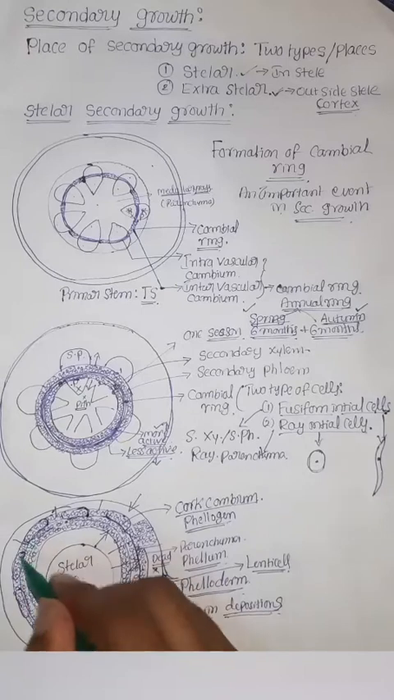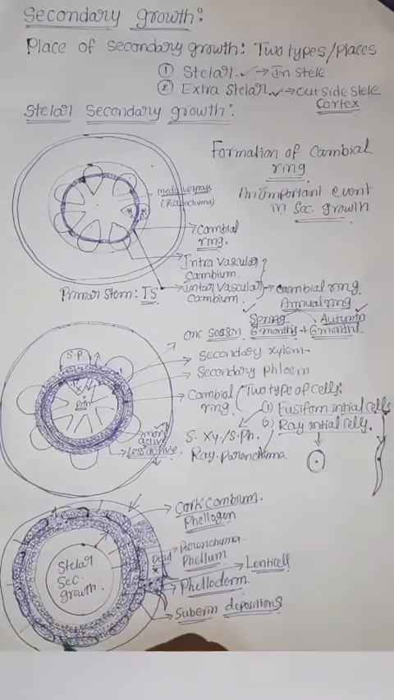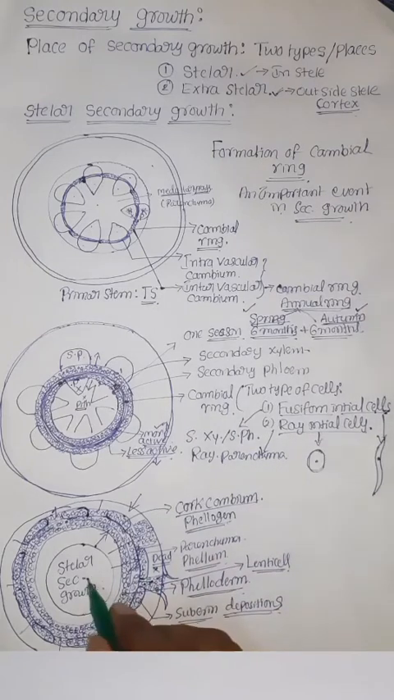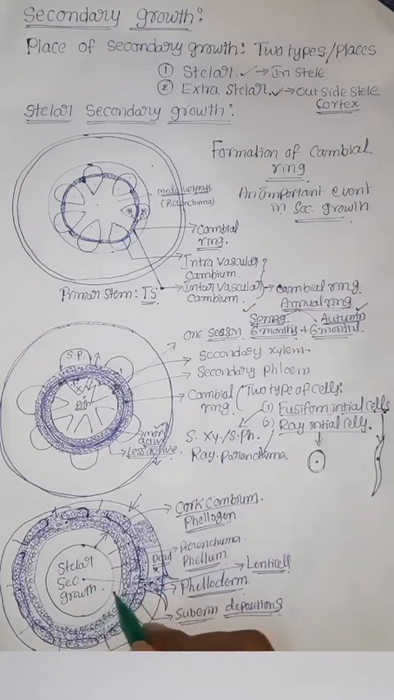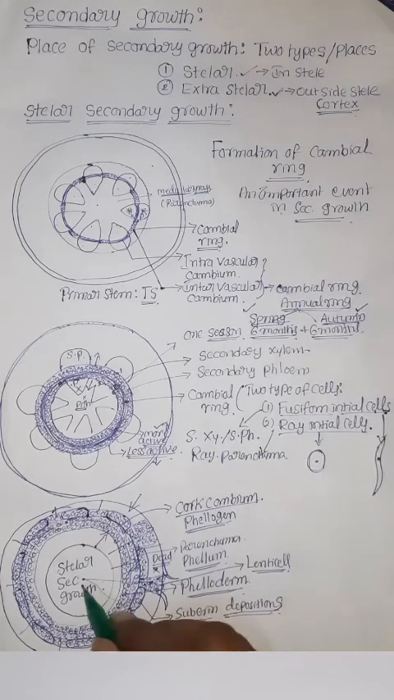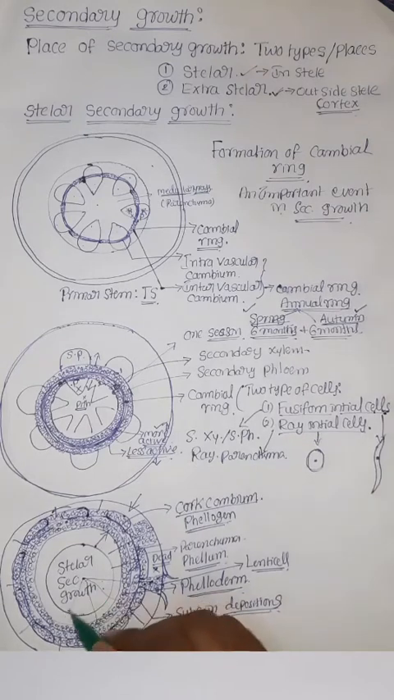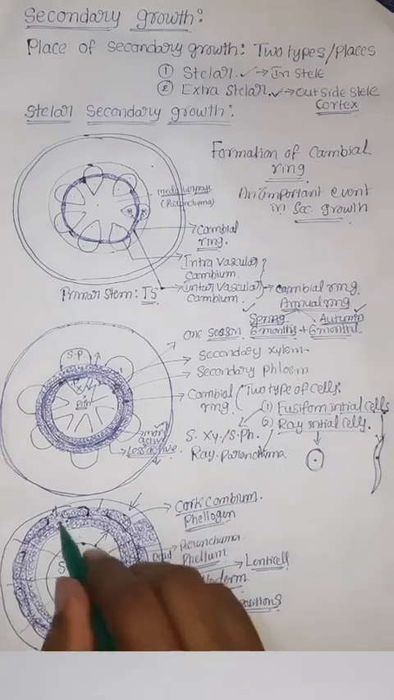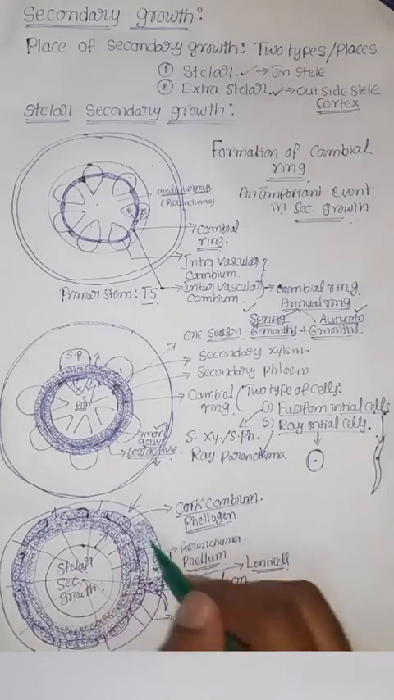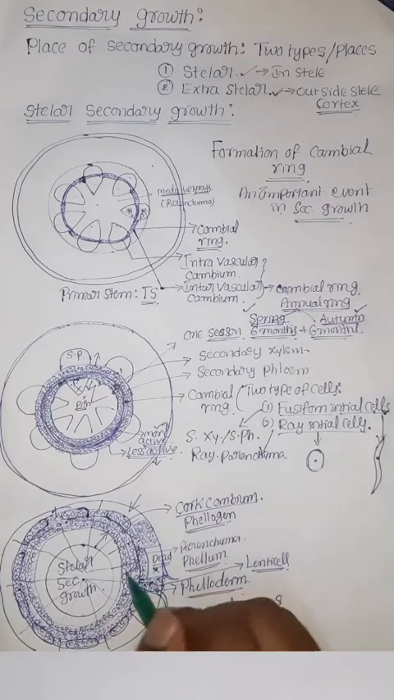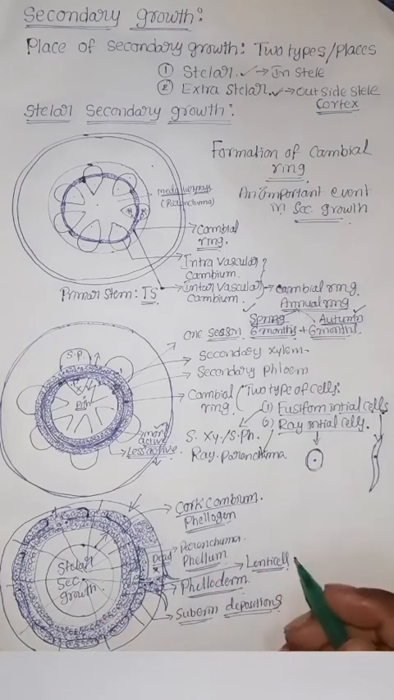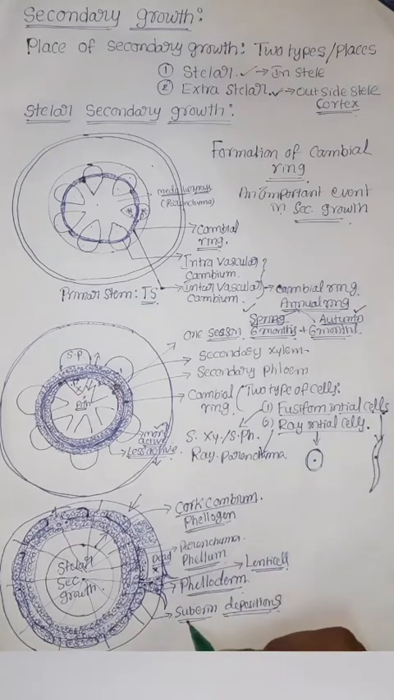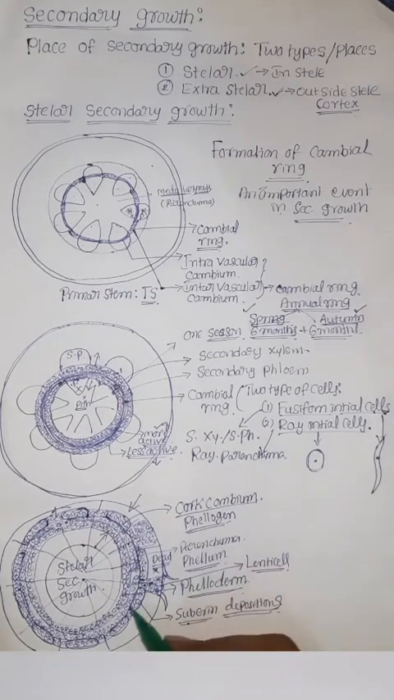Again, these tissues are living because here there is no suberin deposition. Here the parenchyma is continuously in contact from pith to outer cortex. Okay, these regions. But here there is no possibility to transport water from inside to outside due to suberin deposition.